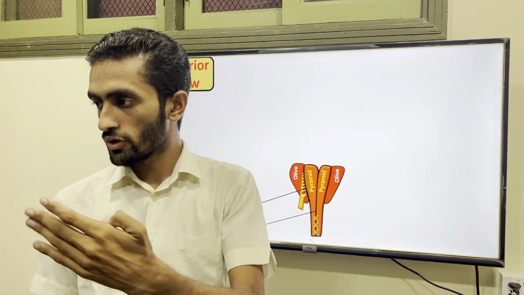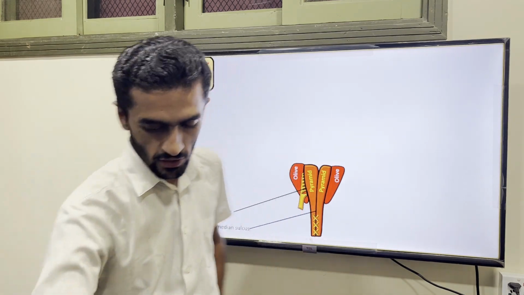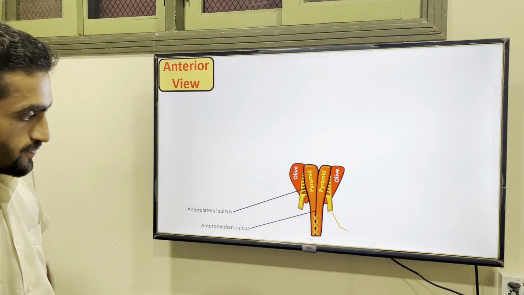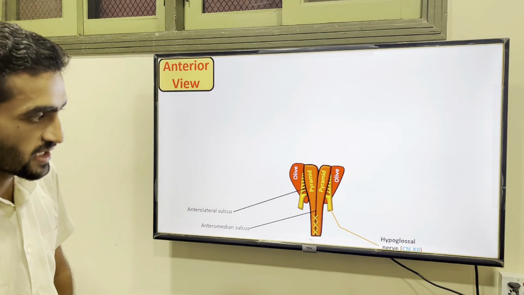So your lower four, 9th, 10th, 11th and 12th are present at the medulla level. Okay. So this is your 12th one. That is your hypoglossal nerve.